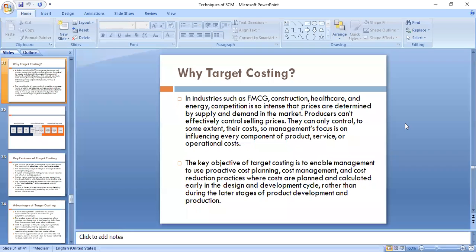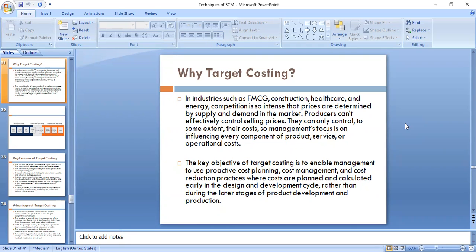But generally, in the case of FMCG and other things, you cannot have that, because the pricing is ruled by the market, as there are so many competitors. So they can only control their cost to some extent. Management focus is on influencing every component of product, service, or operational cost.